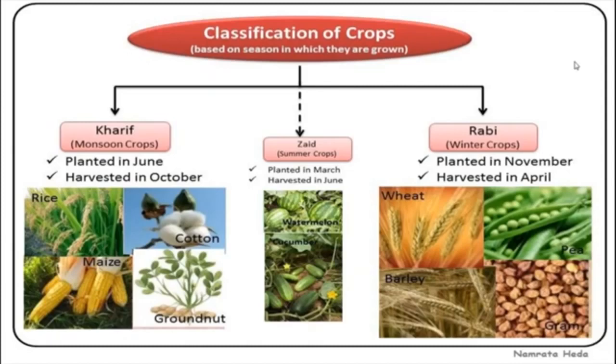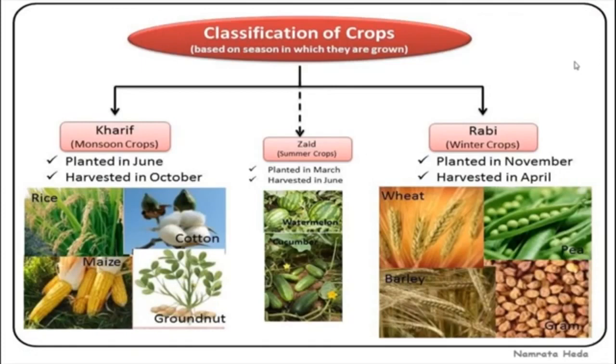Okay, now we are going to see about Kharif crops. Kharif crops are grown with the onset of monsoon in different parts of the country, and are harvested at the end of the monsoon period, in September and October.